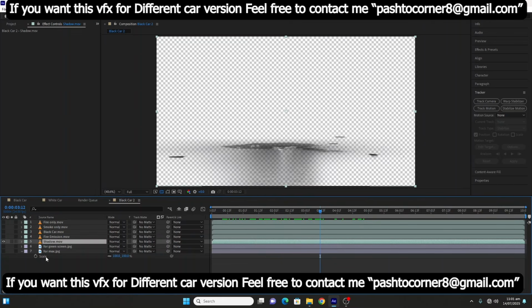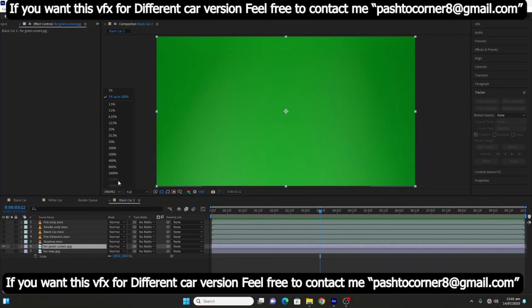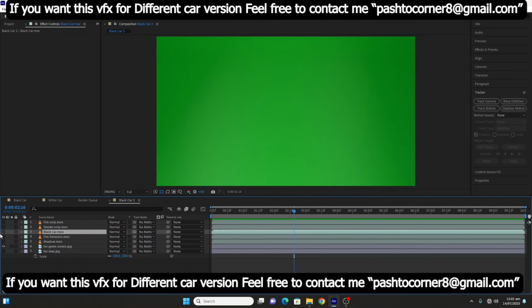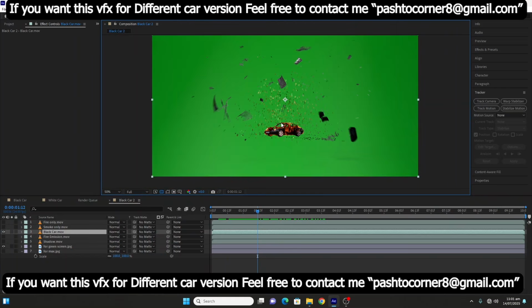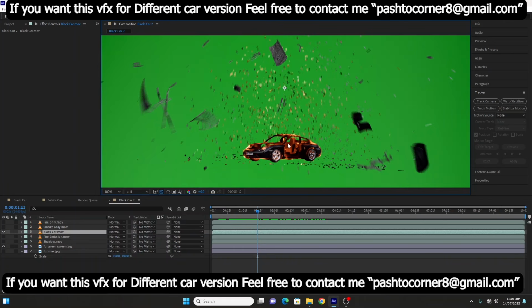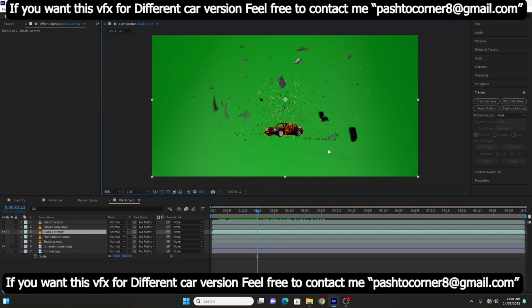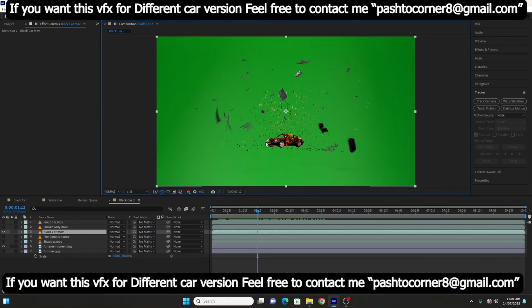The benefit is that you have full control on each layer. Let me show you some with a quick tutorial. Let's suppose this is my background. You can add your own background, like a road or parking lot. And this is the car. Here you can add a little color correction to the car. You can brighten it up or darken it more, whatever you want. You have full control on this layer.